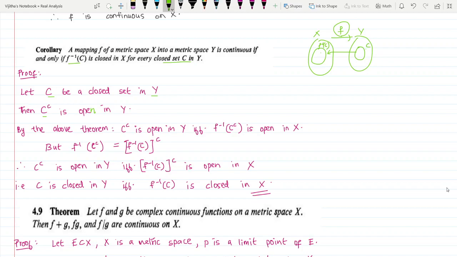Okay, so what did we get? C complement is open in Y if and only if, so we have that f is continuous.